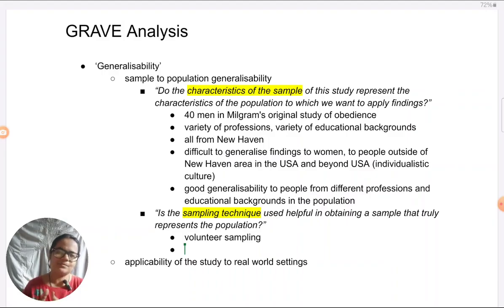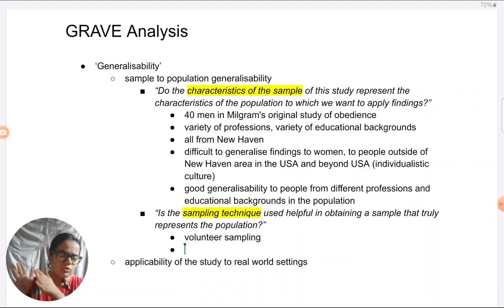Simply saying, the findings from this sample would not generalize to those people not interested in topics like learning and memory, and therefore not having anything to do with authority figures or obedience, or having very little thought about obedience. That is the problem with volunteer sampling. Many times when I ask students what is the problem with volunteer sampling, quickly they come up with: they share characteristics, they are different from the rest of the population. But are you able to reason out and see in this way, like I have exemplified, why in this particular study that might be an issue?